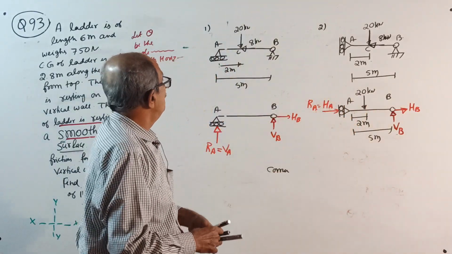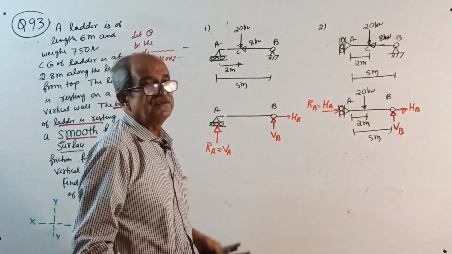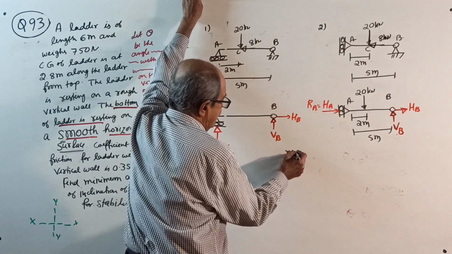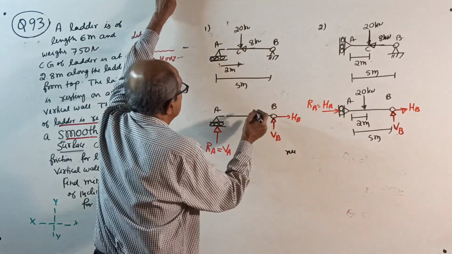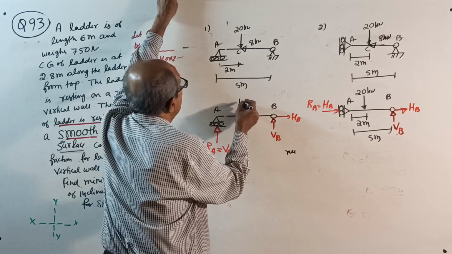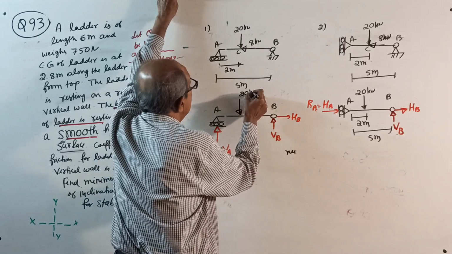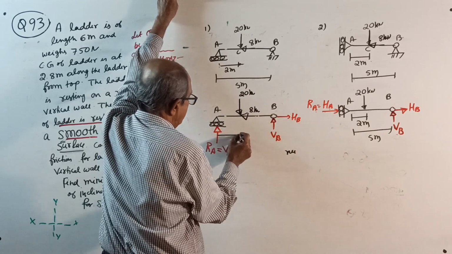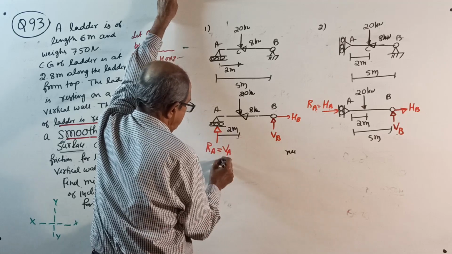Okay, now in both the cases, the number of unknowns is 3. Put the load once again: 20 kilonewton and 8 kilonewton here. This is 2 meter, this is 5 meter.